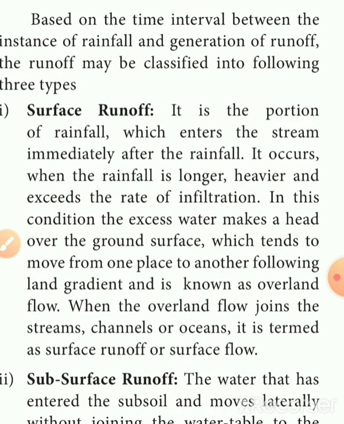In this condition the excess water makes a head over the ground surface, which tends to move from one place to another following the land gradation, known as overland flow. When the overland flow joins the streams, channels and oceans, it is called surface runoff. Another name for surface runoff is surface flow.